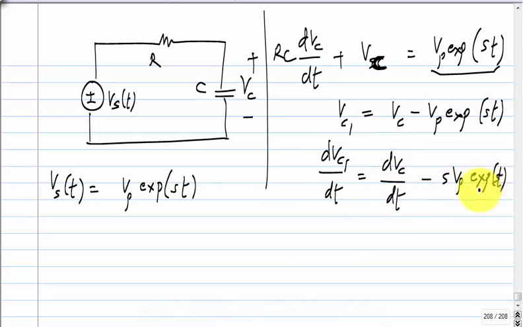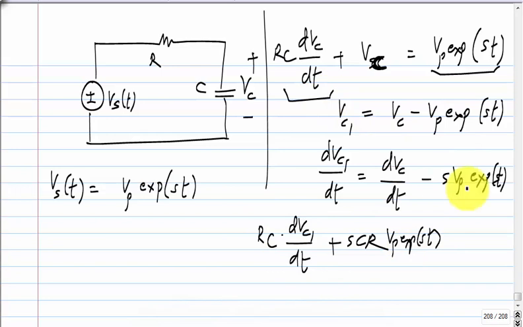Now this doesn't seem very helpful because if I substitute it back there, I'll get Rc dVc1 by dt plus Vc1 plus Vp exponential st equals that. So we are still stuck with this term.